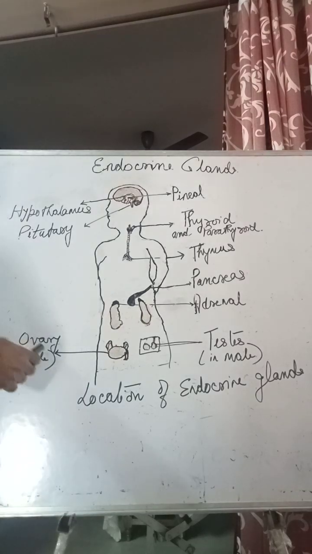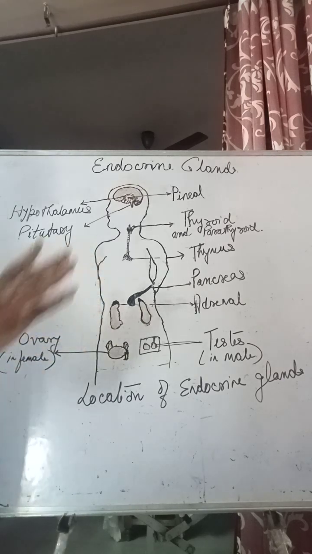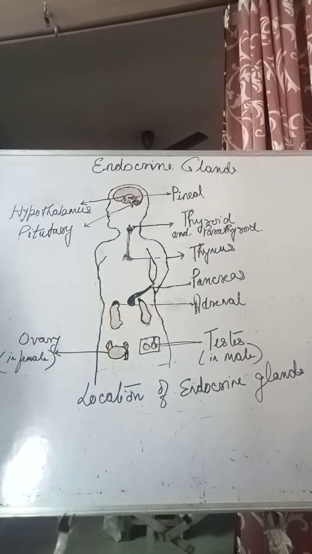And then the gonads, in the female ovary and in the male testes, they also secrete hormones which help in the cellular functions of the respective metabolic process which is taking place in that particular part. So now we'll go through in a little detail about these glands and their functions.